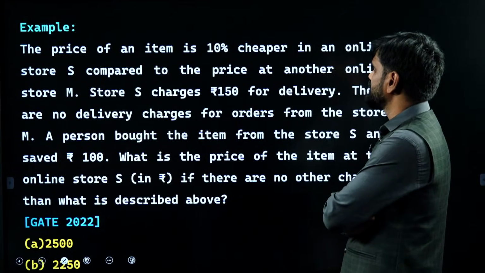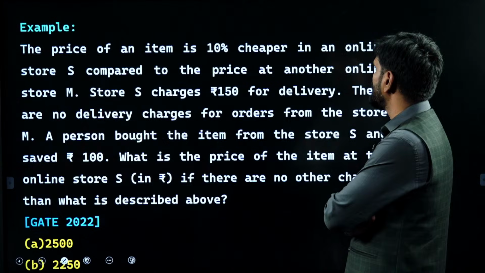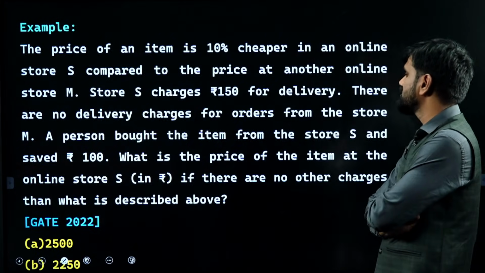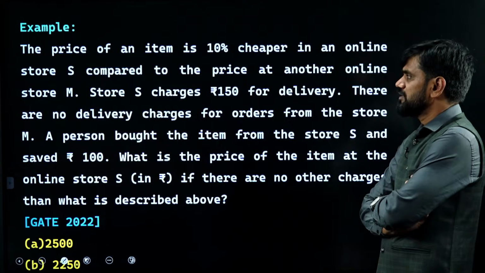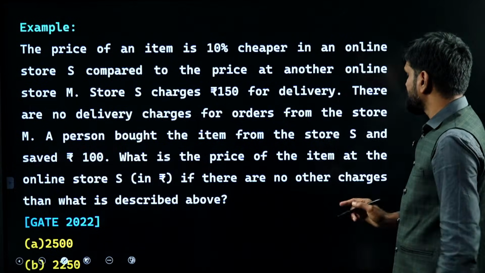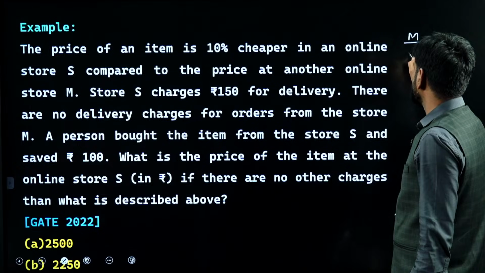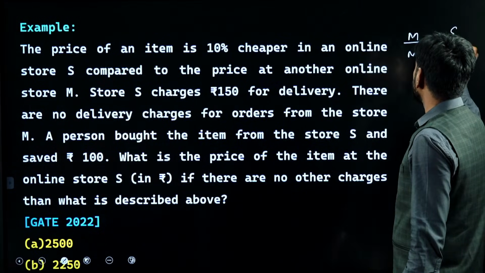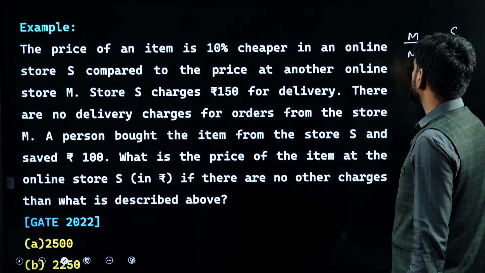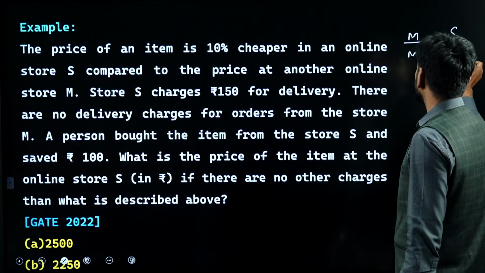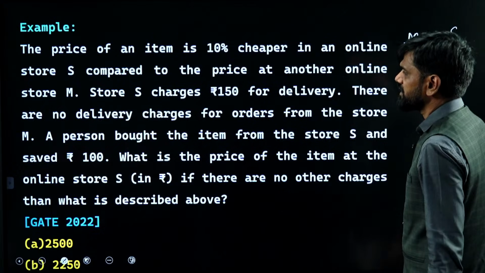The price of an item is 10% cheaper in an online store S compared to the price at another online store M. That means if the price at online store M is M, the price at online store S will be 10% cheaper than this. 10% cheaper means the price in online store S will be 90% of the price of M. That's what I can say.